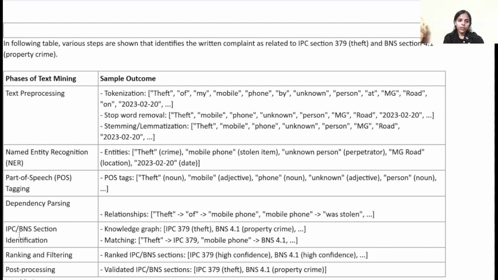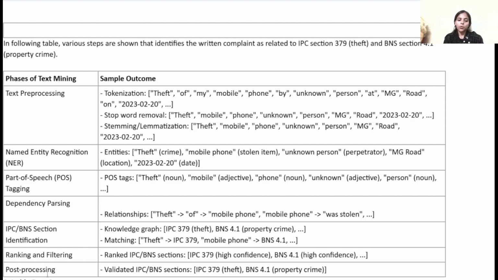Now the fifth step of text mining is IPC and BNS section identification. Using a knowledge graph, IPC 379 is for theft and BNS 4.1 is for property crime. Now we match: theft is related to IPC 379, and mobile phone, which is property, is related to BNS 4.1, that is property crime. The sixth step of text mining is ranking and filtering. In this, we rank the IPC and BNS sections as high confidence or low confidence. Here IPC 379 is high confidence, and BNS 4.1 is also high confidence.